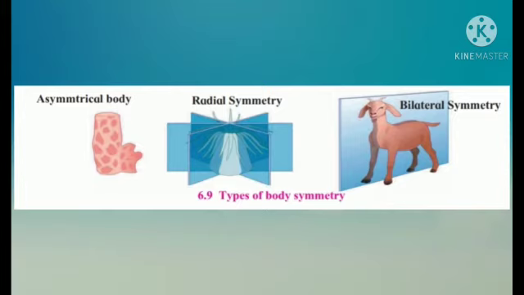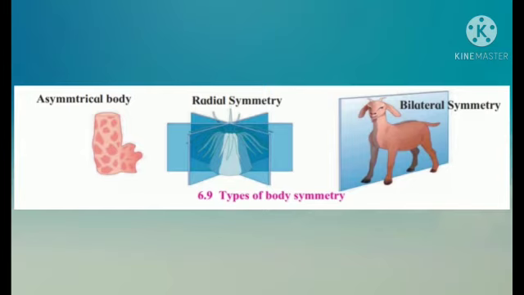Radial symmetry. In this type of the body, if imaginary cut passes through the central axis but any plane of body, it gives the two equal halves. For example, starfish. In case of this animal, there are 5 different planes passing through the central axis of the body through which we can get the two equal halves.